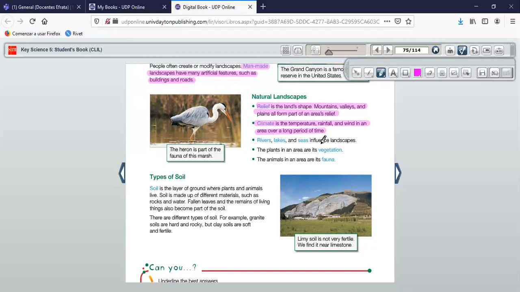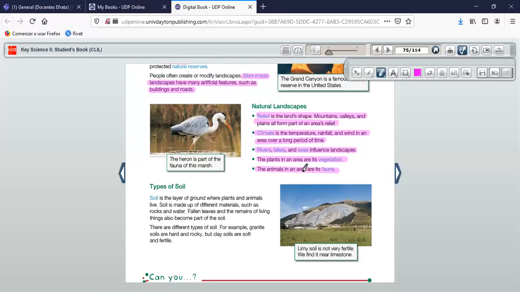Then we have rivers, lakes, and seas influence landscape. Okay, we have the rivers, lakes, and seas influence the landscapes. Rivers, ríos, lakes, lagos, seas, mares. Rivers, lakes, and seas influence the landscape. The next one, we have the plants in an area are its vegetation, and the animals in an area are its fauna. Okay, the animals in an area are its fauna.